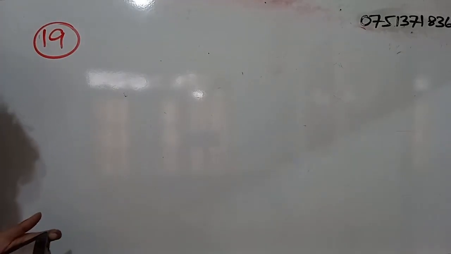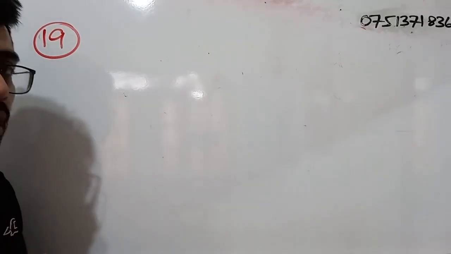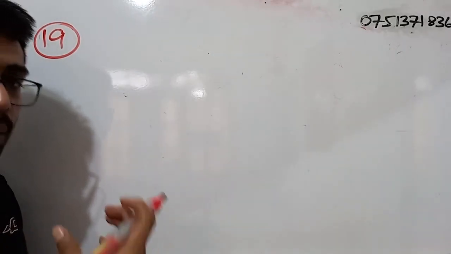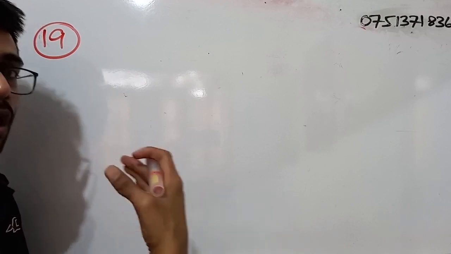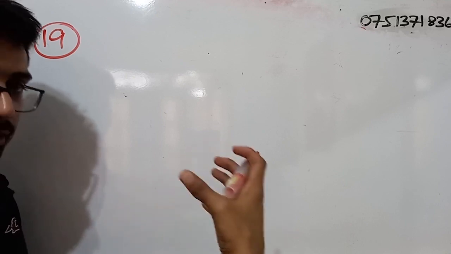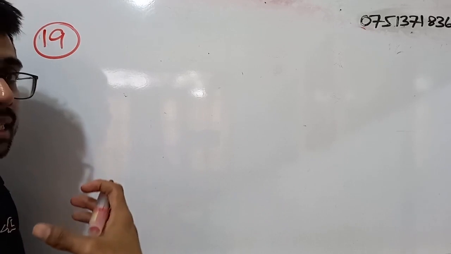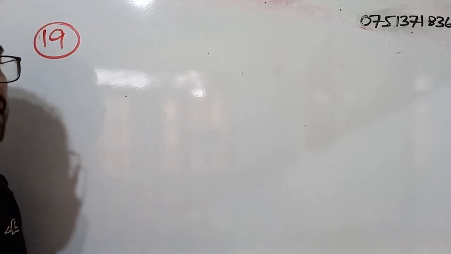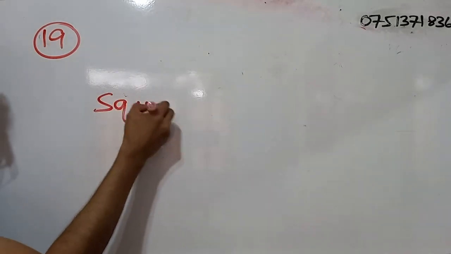Question number 19. Name 2 regular polygons. So regular polygons. What are regular polygons? Polygons where all the sides are equal in length. Right? To keep it short, regular polygons are polygons where all sides are equal in length. Right? So we can write down square.